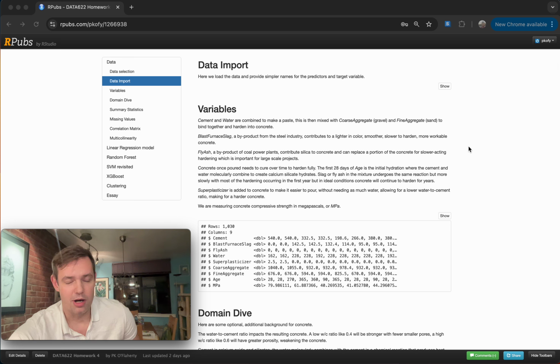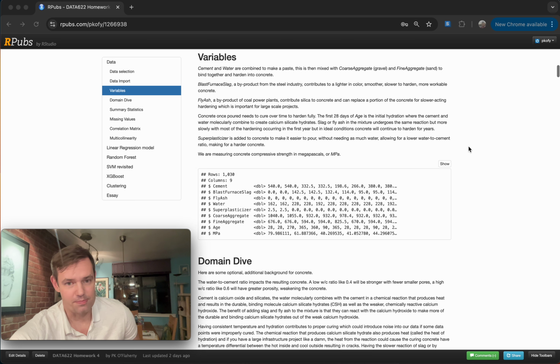Basically, cement and water make a paste that binds sand and gravel, fine aggregate and coarse aggregate, respectively, into concrete. The slag, fly ash, and plasticizer are additives that change the properties of the concrete. Age is measured in days. The first 28 days is the initial hydration period where molecules in the cement harden. And there's a secondary hydration process that starts from day 1 to roughly the year mark, where additional hardening happens from slag and fly ash if it's present in the mixture.